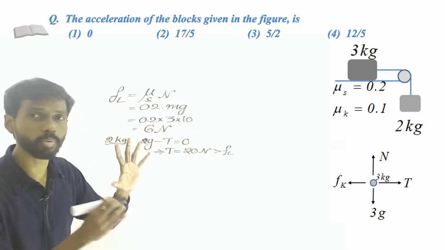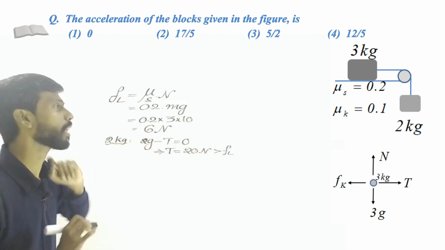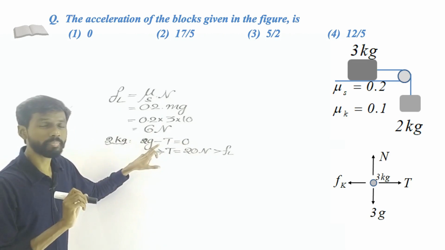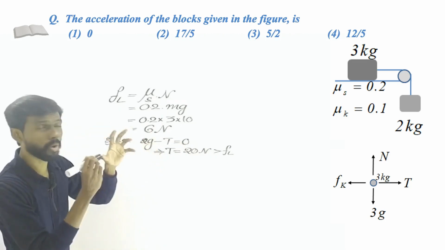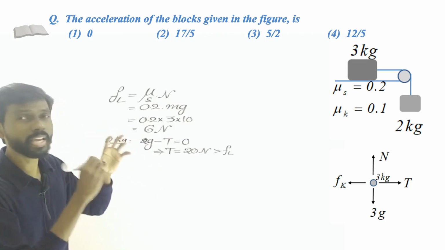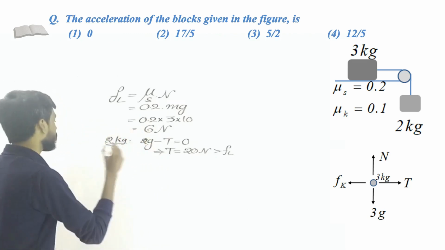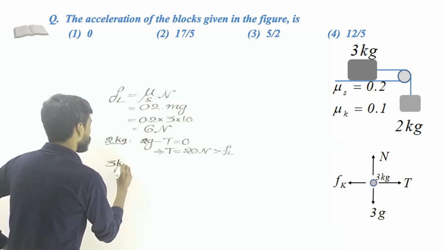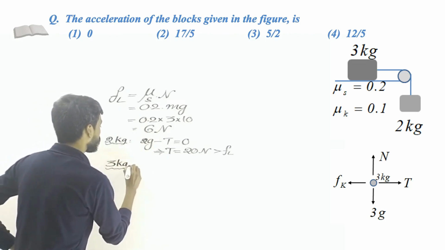So that means the object moves. The acceleration is not 0. Okay, let us calculate now. Now again, that means it's not in equilibrium. So both the blocks move with the same acceleration because they are connected directly. So they move with the same acceleration. So let us calculate for that 3 kg block. What are the forces acting on the 3 kg block?